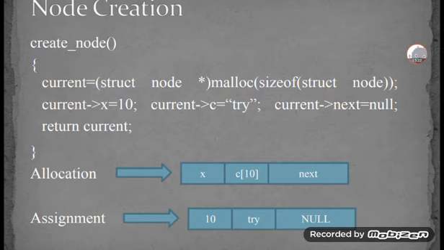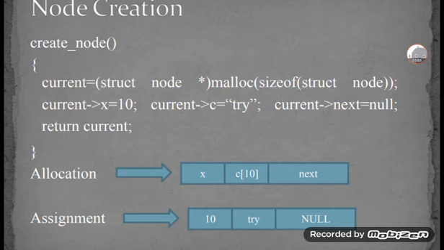That is the code, and this is just as shown in the figure. Allocation means, whenever we are creating a node, in that x there is memory allocation, in that the element 10 will be there. That 10 is stored in C of 10. That is converted into an array. C is equal to 10 value will be there. That is connected to the next is equal to null. Above the code, next is equal to null.